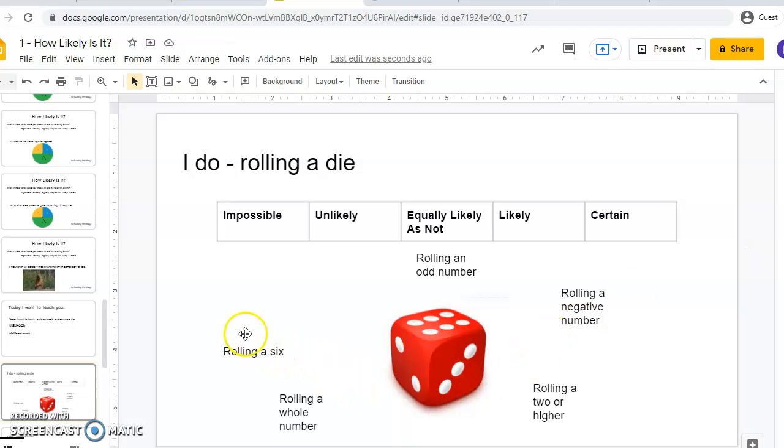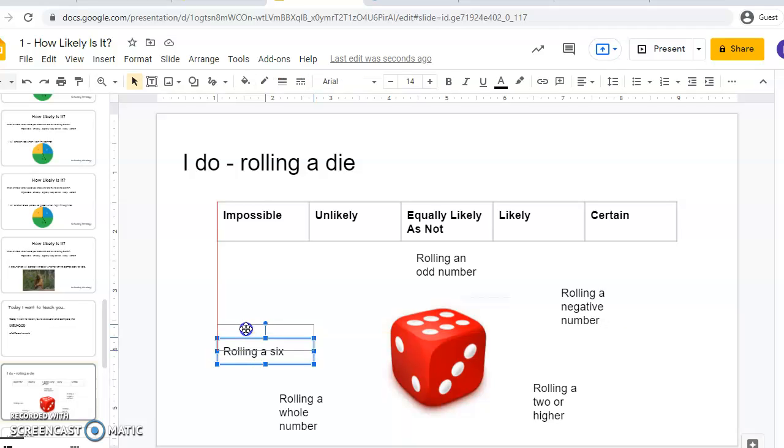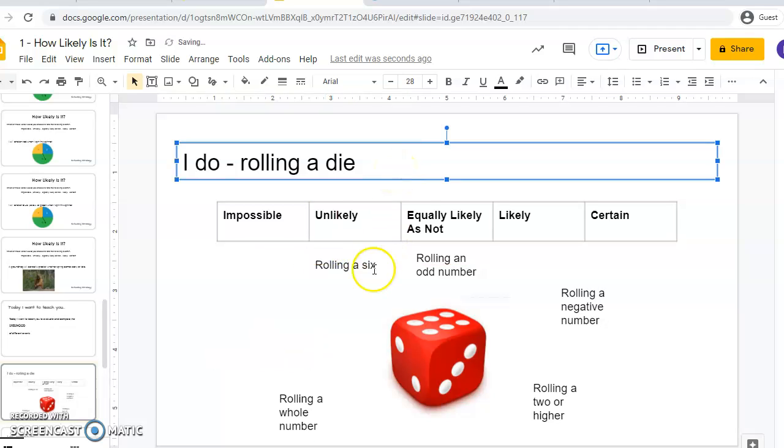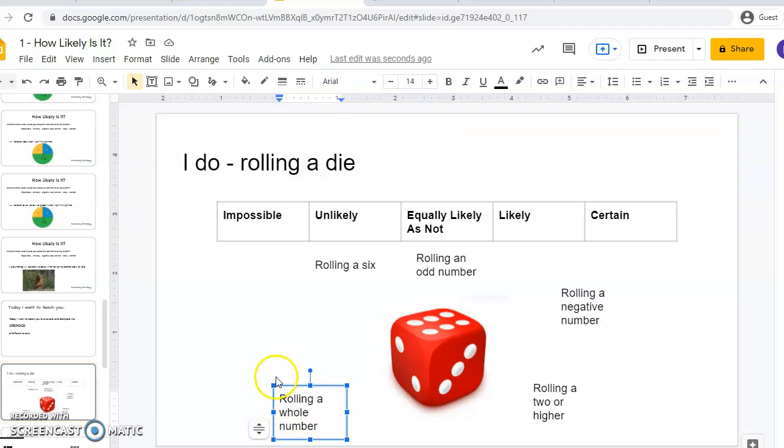What about rolling a 6? Well, that's not terribly likely. There's 6 possibilities, and getting a 6 is only 1 out of 6 possibilities. It's possible. I wouldn't say it's impossible, but it's not likely. I don't like my odds very much. So I'm going to roll that one up to unlikely. Probably won't happen, but it could. Definitely could.